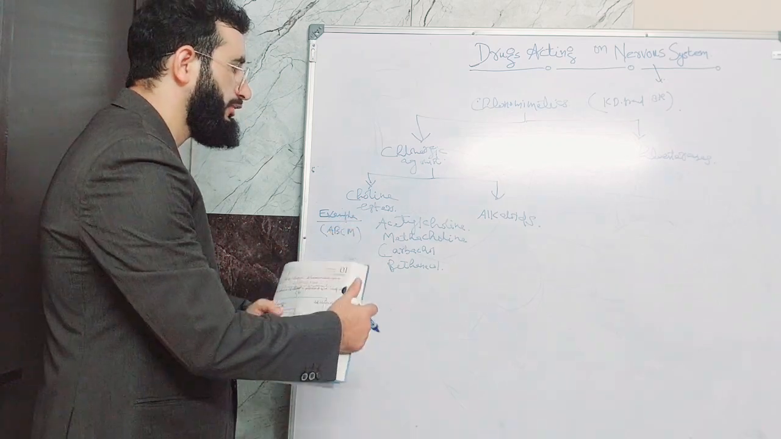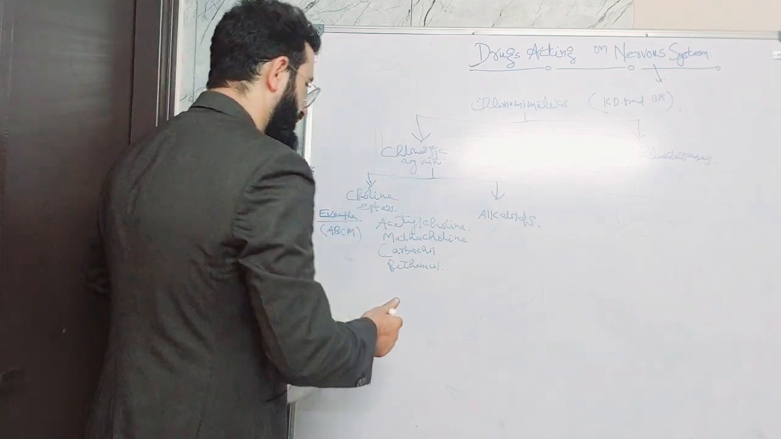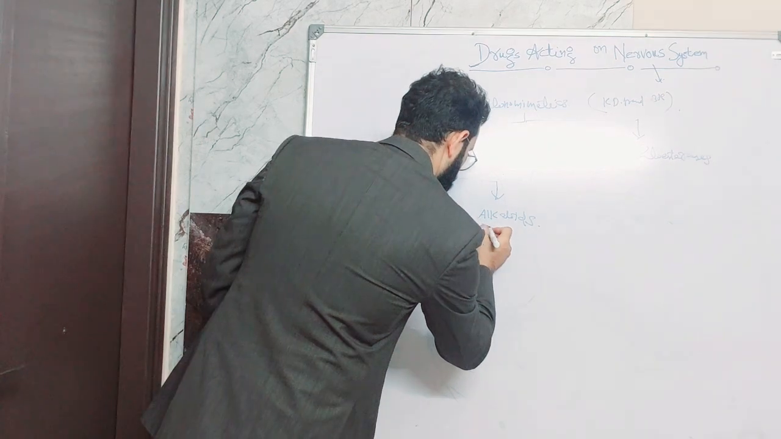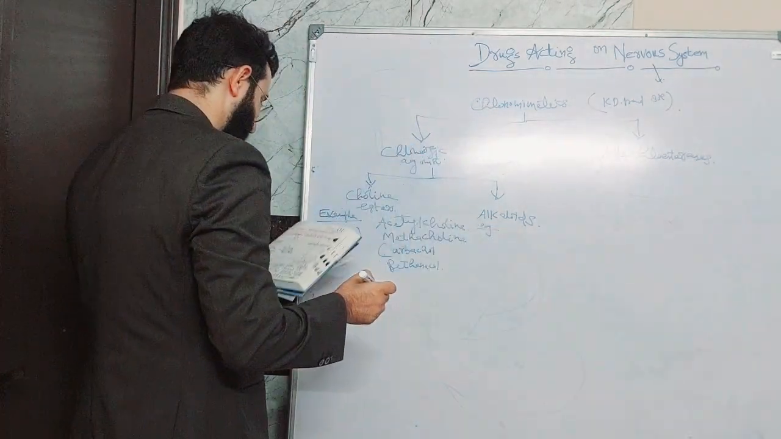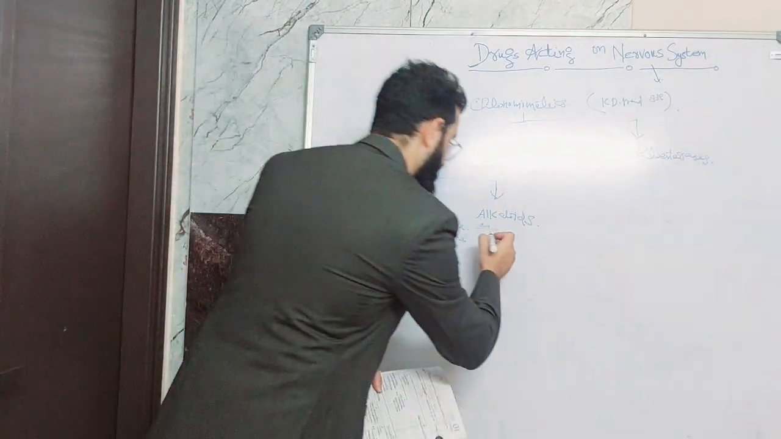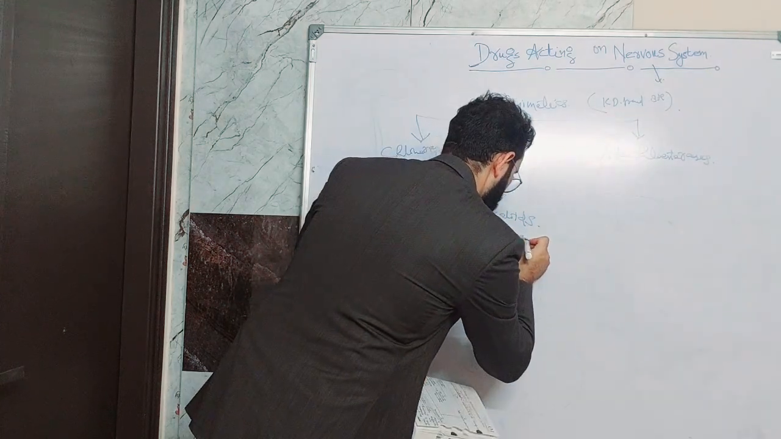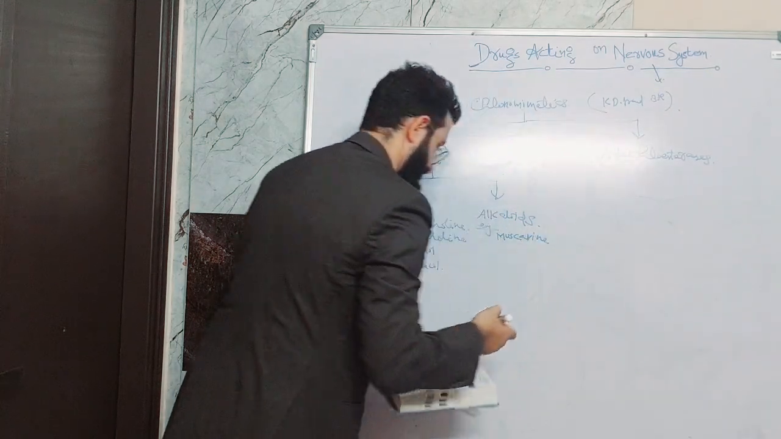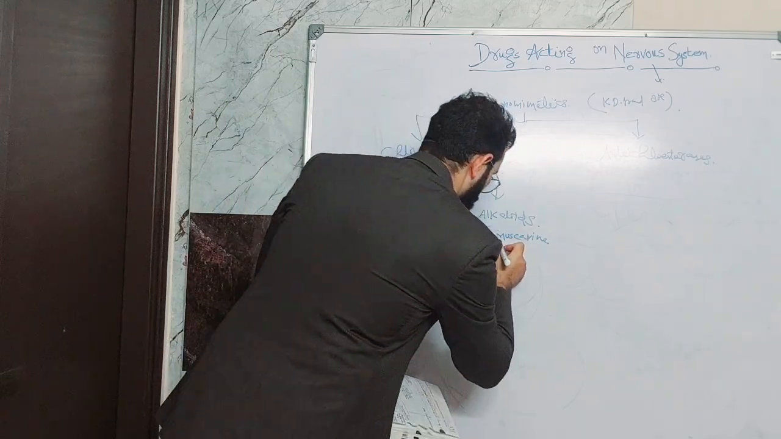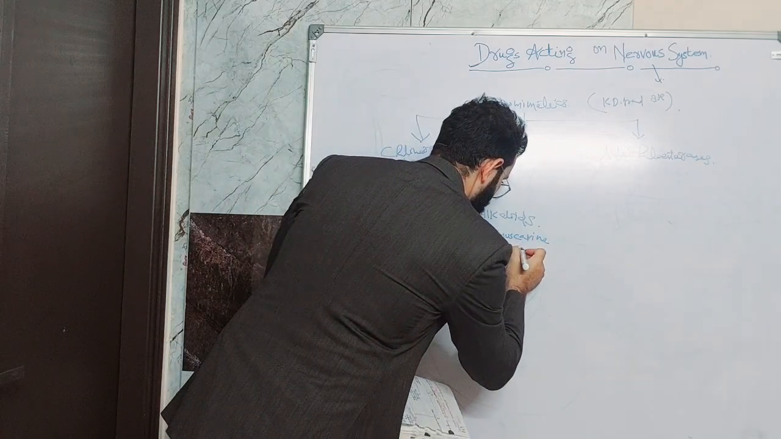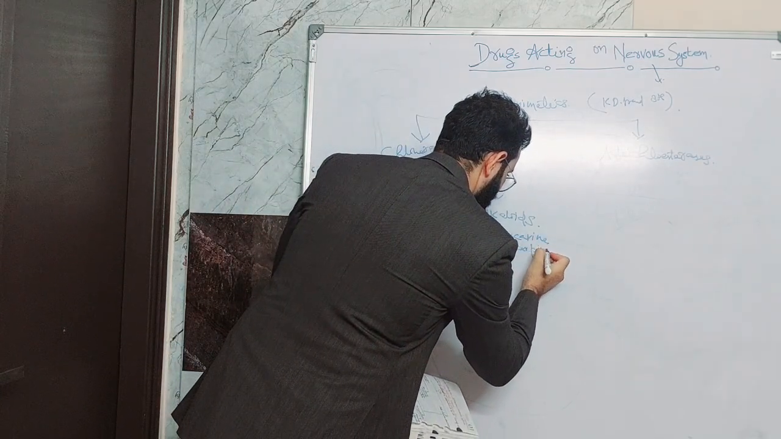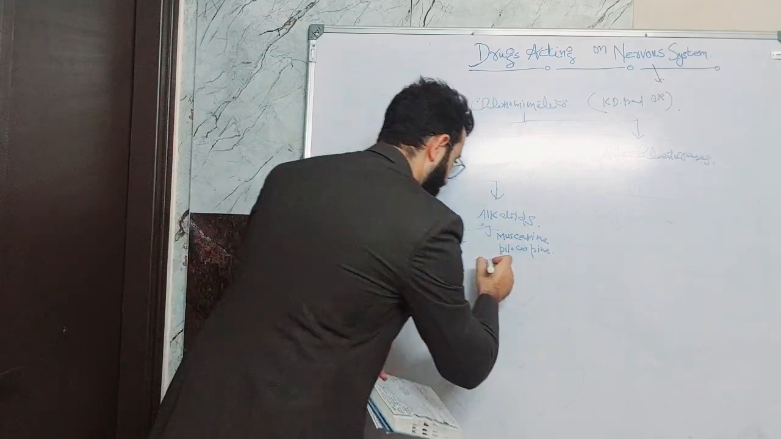Then in alkaloids we have examples like muscarine, and we have pilocarpine, and we have arecoline.